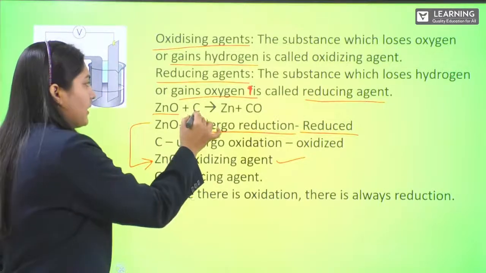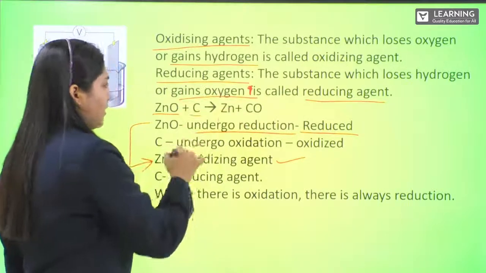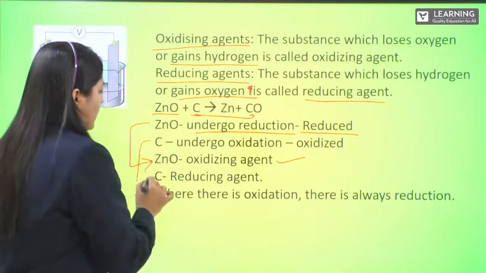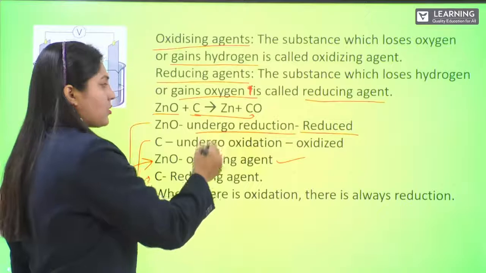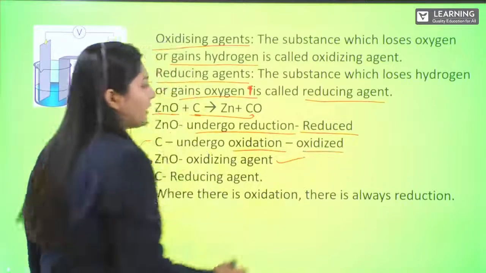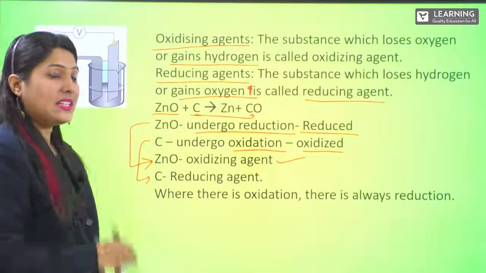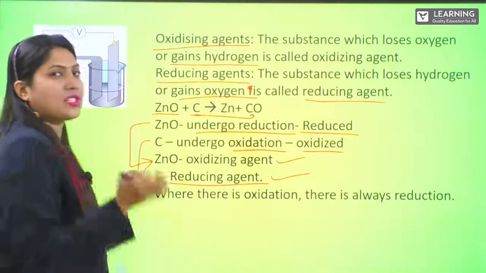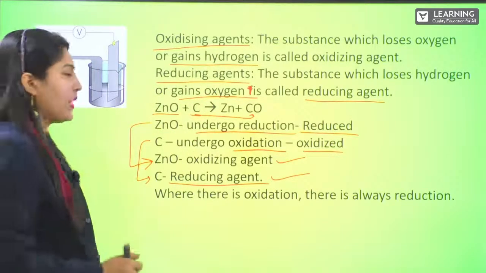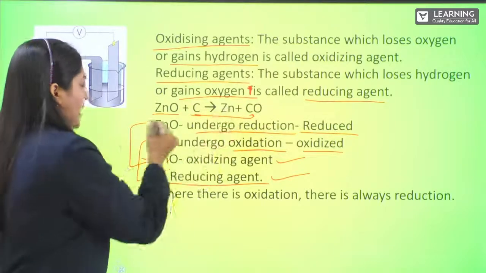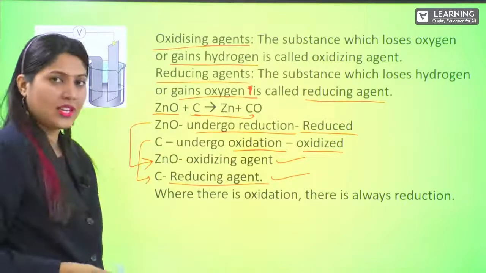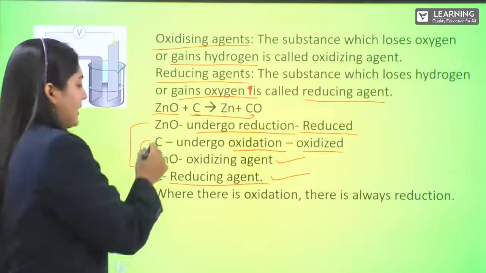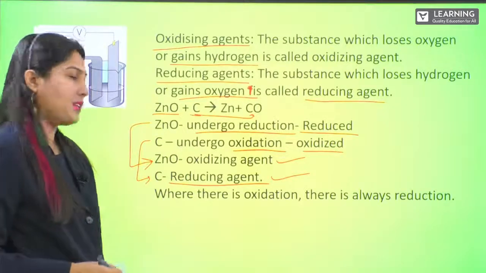Whereas carbon is gaining oxygen from zinc oxide and forming carbon monoxide. So it is gaining oxygen, so it is undergoing oxidation. We call it oxidized. When it has been oxidized, it gets the name reducing agent. It is exactly opposite. Zinc oxide is reduced and it gets the name oxidizing agent, whereas carbon is oxidized and it gets the name reducing agent.